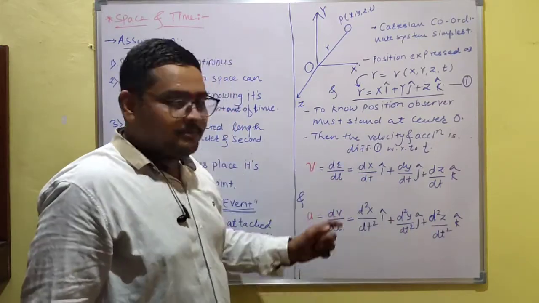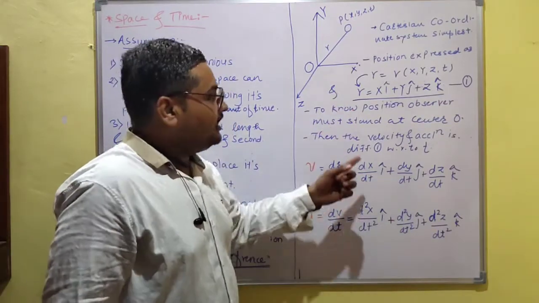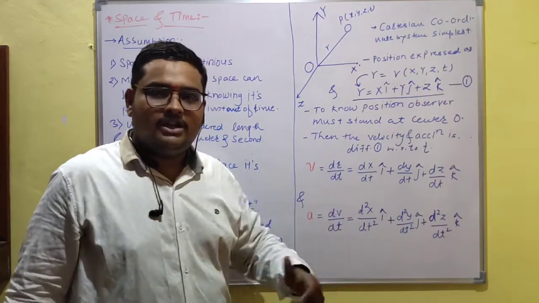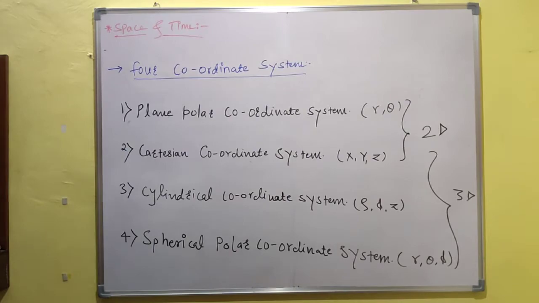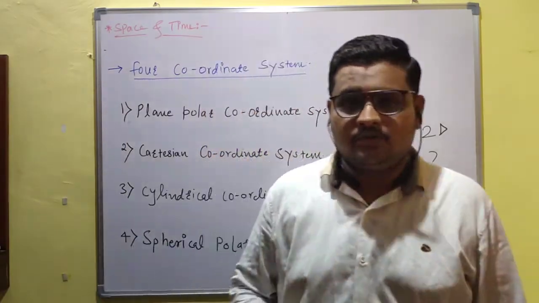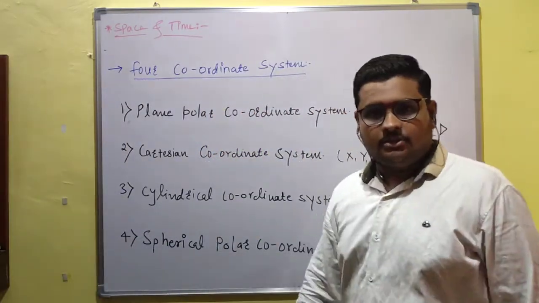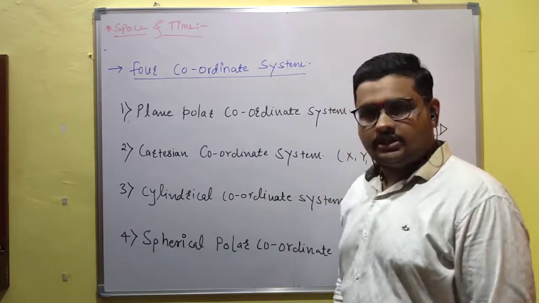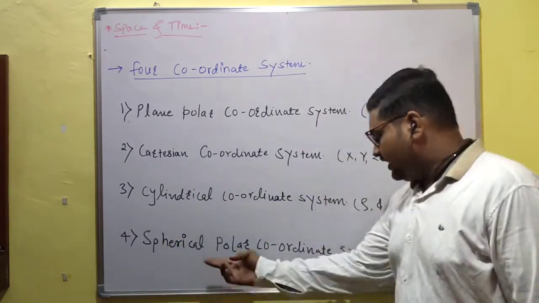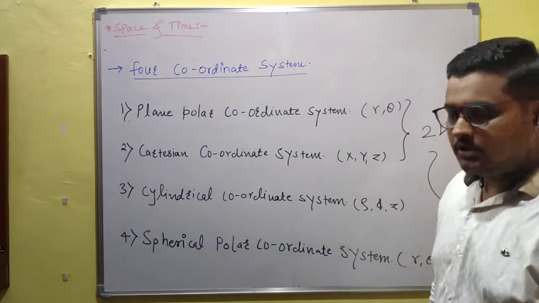There is a bit of an article about coordinate systems, we will see it. As we have said, the four coordinate systems are generally the plane polar coordinate system, Cartesian coordinate system, cylindrical coordinate system, and spherical polar coordinate system.